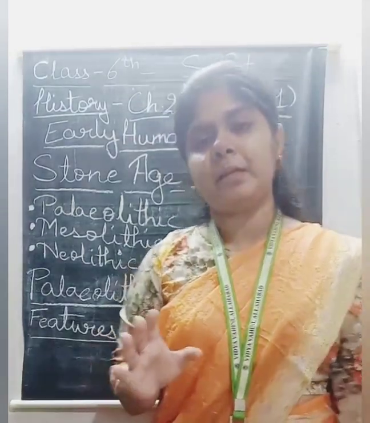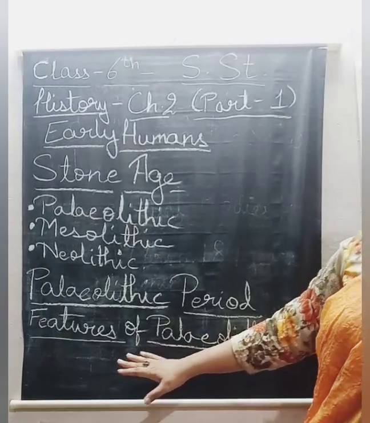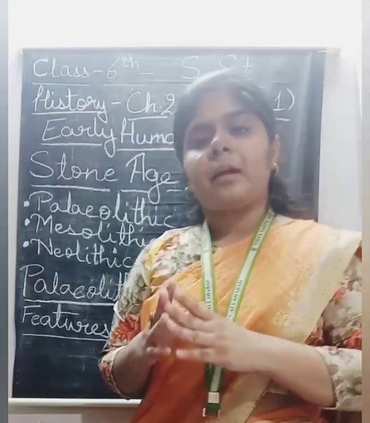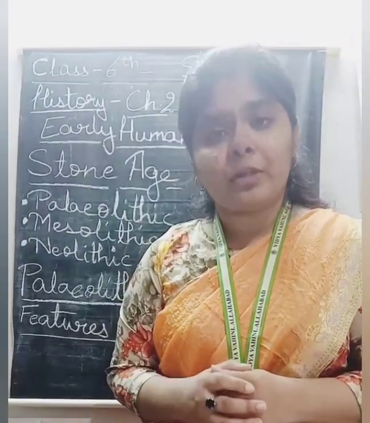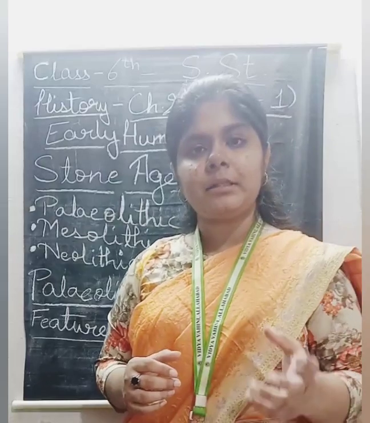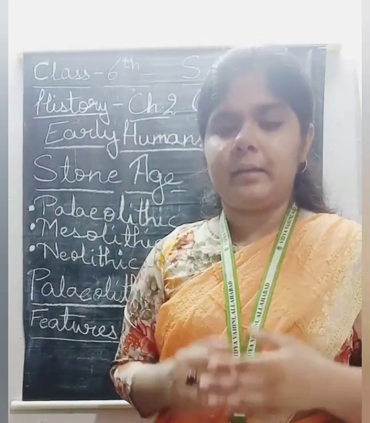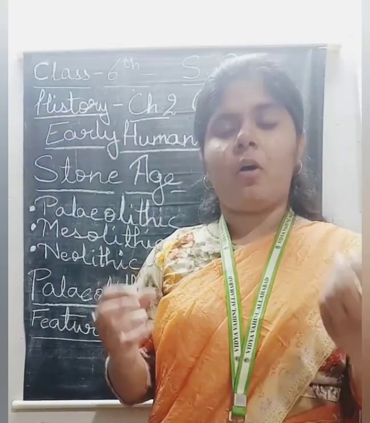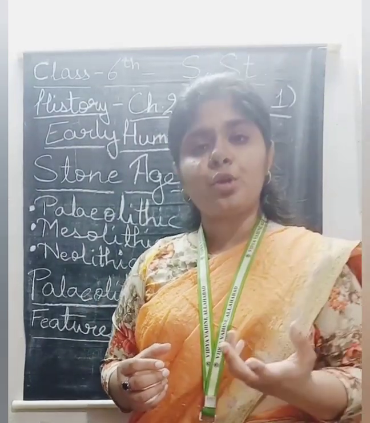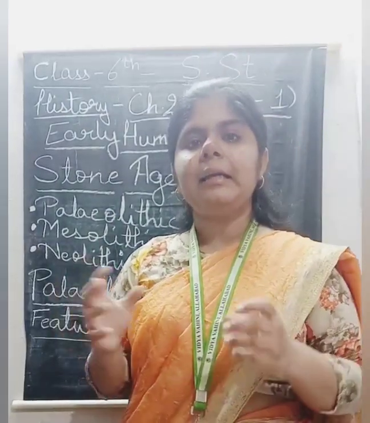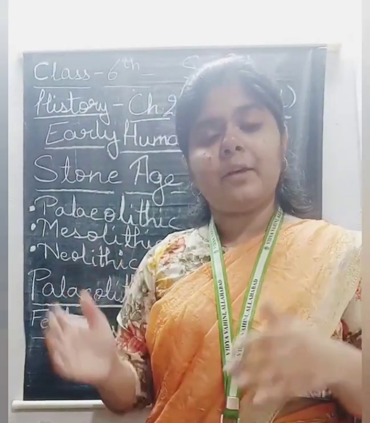What were the features of this period? Now we are studying that. In this period, the people were food gatherers. Food gatherers means they used to hunt the animals, kill them and eat them as food, or they used to eat fruits or the seeds or the roots of the trees, and they used to live like that. They were nomads.